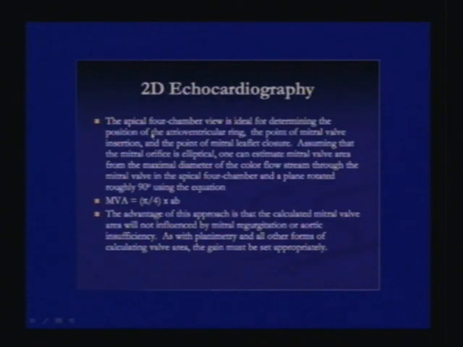The apical 4-chamber view is ideal for determining the position of the AV ring, the point of mitral valve insertion, and the point of mitral valve closure. Assuming that the mitral valve orifice is elliptical, one can estimate the mitral valve area from the maximal diameter of the color flow stream through the mitral valve in the apical 4-chamber and a plane rotated roughly 90 degrees, using the equation MVA equals pi upon 4 into AB. The advantage of this approach is that the calculated valve area will not be influenced by mitral regurgitation or aortic insufficiency. As with planimetry and all other forms of calculated valve area, the gain has to be set appropriately.